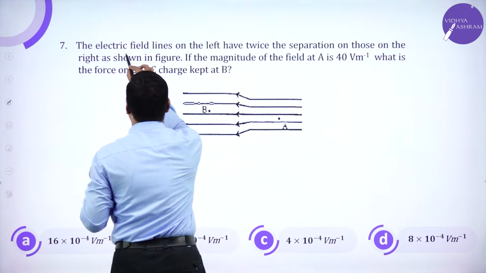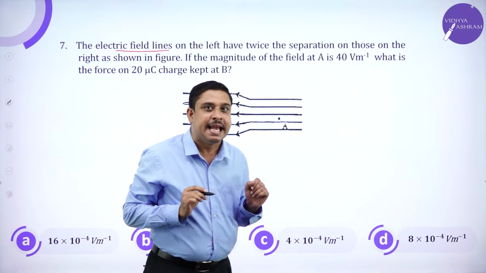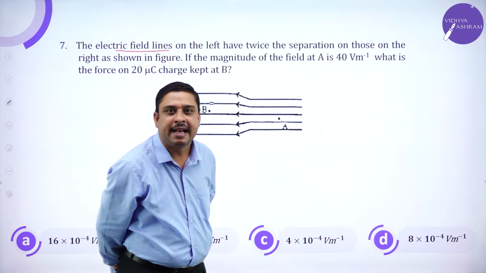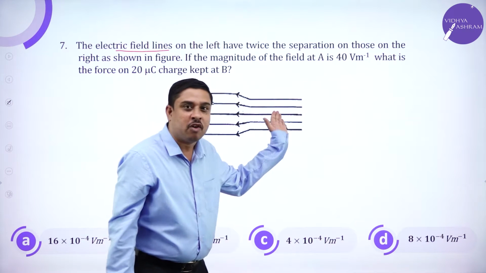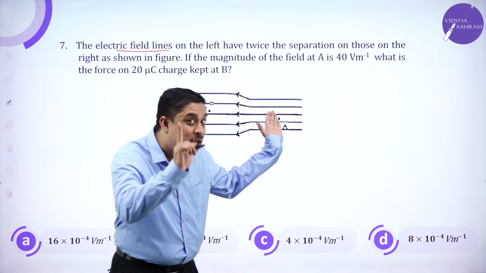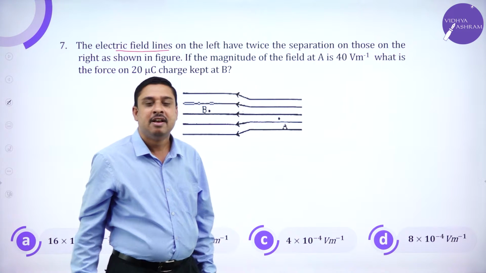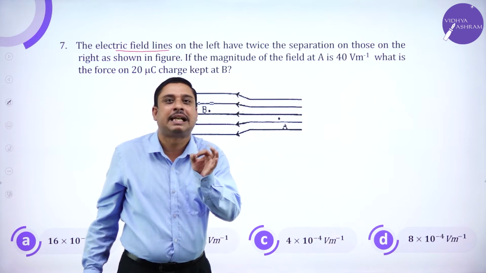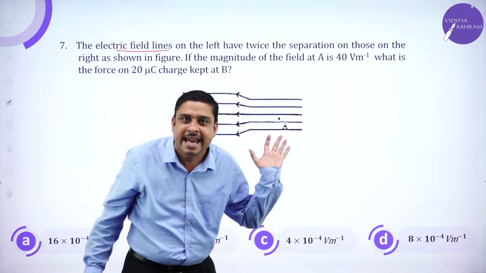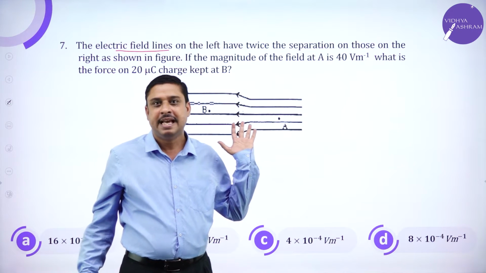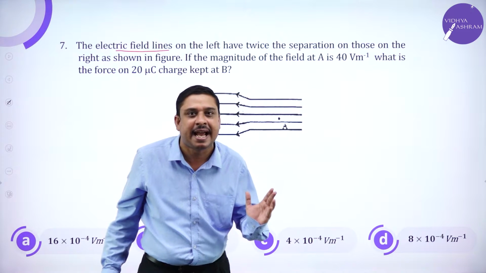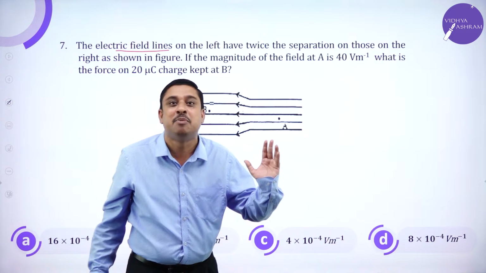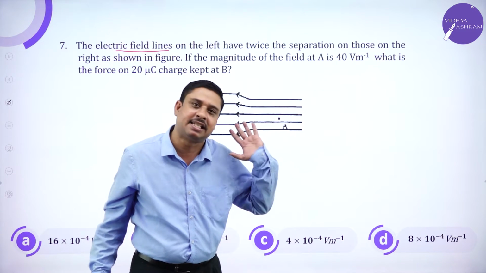Electric field lines. What do I represent by electric field lines? Again, one of the very much question from my unit test. Field lines indicate the path traveled by a unit positive charge in the electric field. What do electric field lines indicate? The path in which a unit positive charge moves in an electric field.